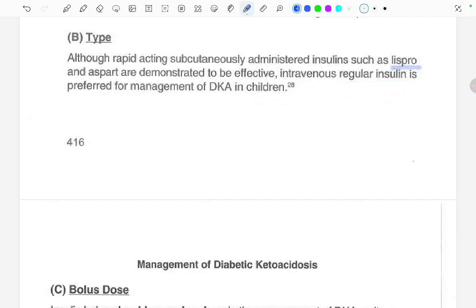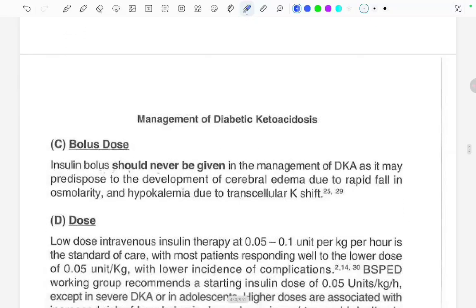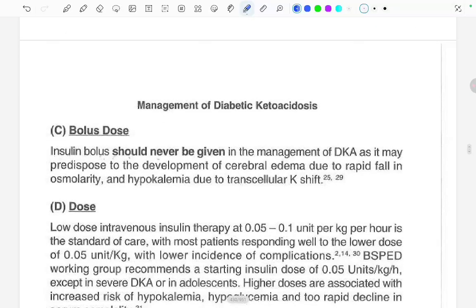Now coming to the bolus doses. Bolus doses of insulin should never be given in the management of DKA as it may predispose to the development of cerebral edema due to the rapid fall in the osmolarity, and hypokalemia due to the transcellular potassium shift.